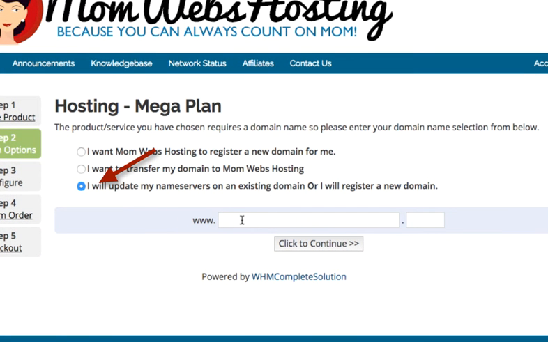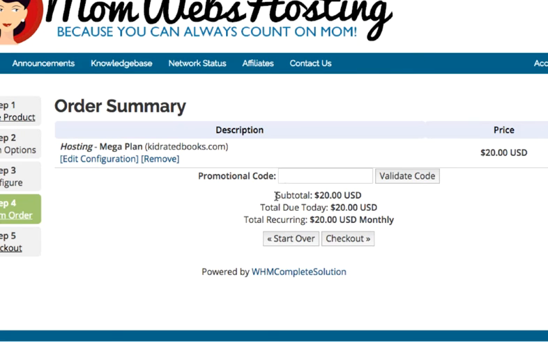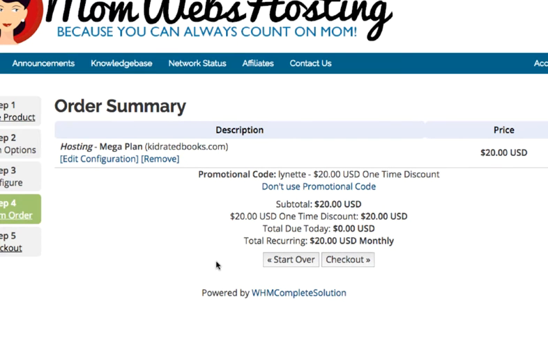If you have purchased your domain somewhere else, go ahead and select the option I will update my name servers on an existing domain and enter your domain here. I've got this domain which I'm going to enter right now and click to continue, and then I'm going to click add to cart. Do not forget your promotional code that we have arranged specially for you. Click validate code, and that should get you a month free, making today's due 0.